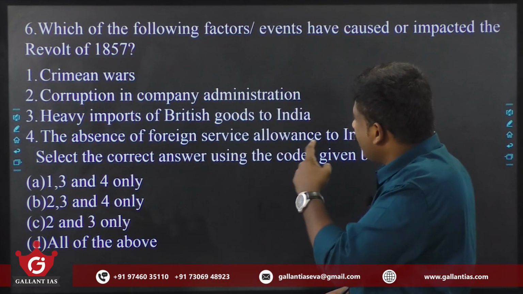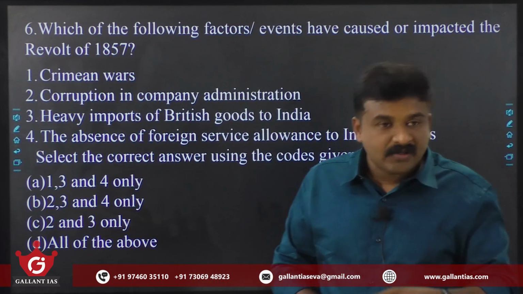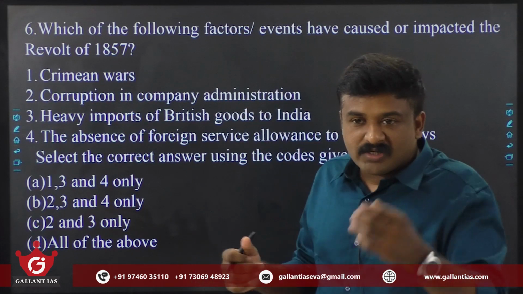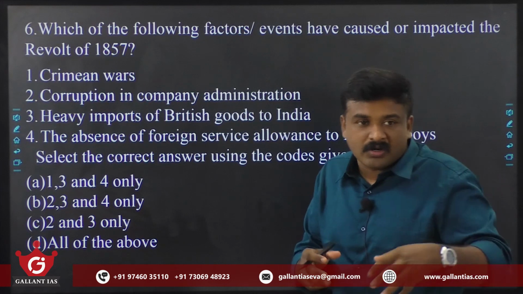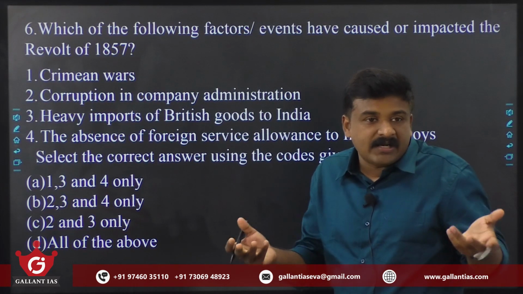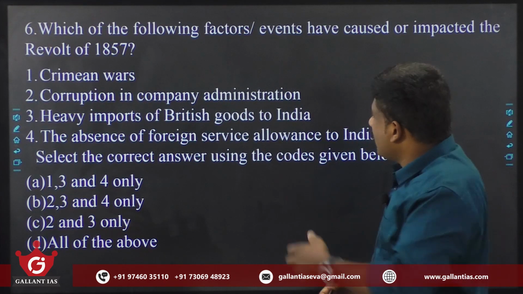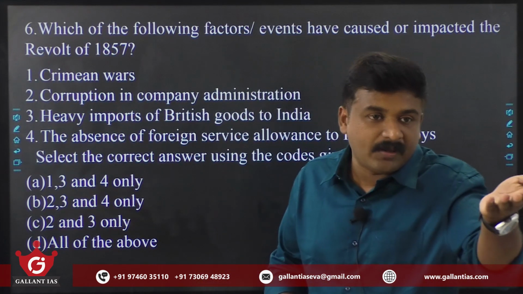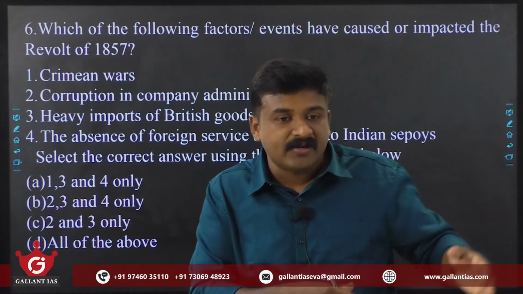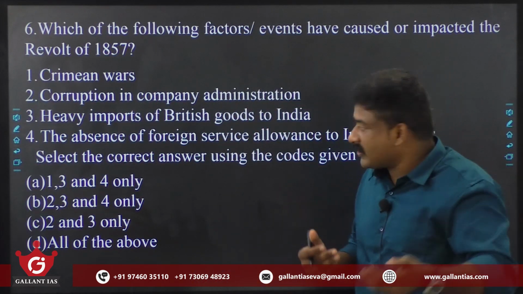Then heavy imports of British goods to India eventually led to political corruption, and economic corruption, rural indebtedness, etc. Imports of British goods to India resulted in deindustrialization. Am I right? It was a systematic ruin of Indian cottage and handicraft industries.